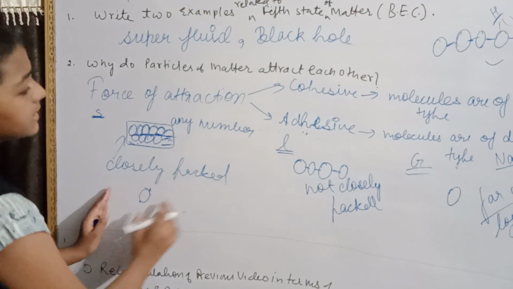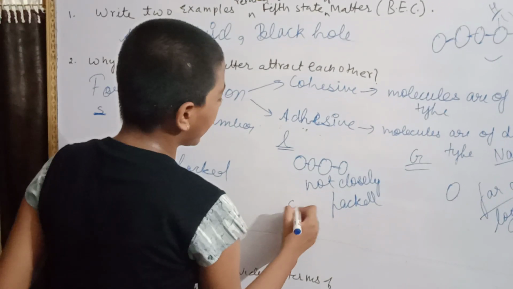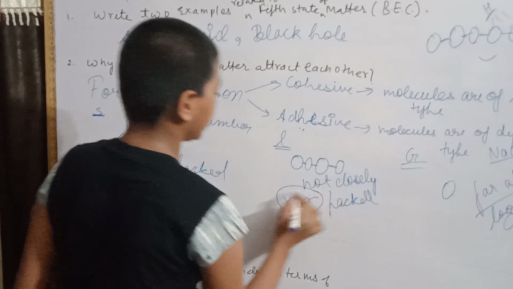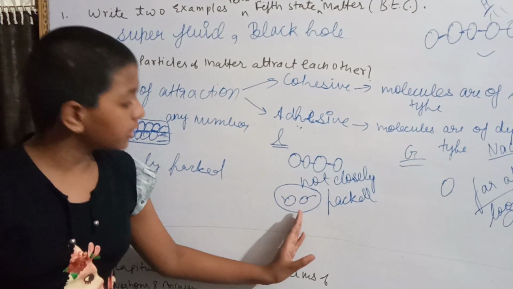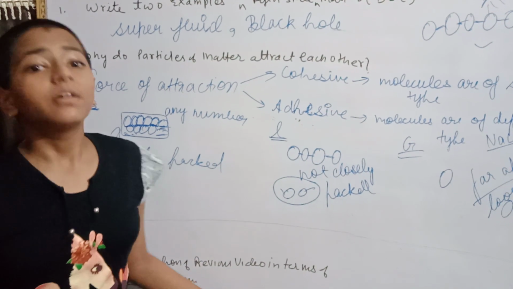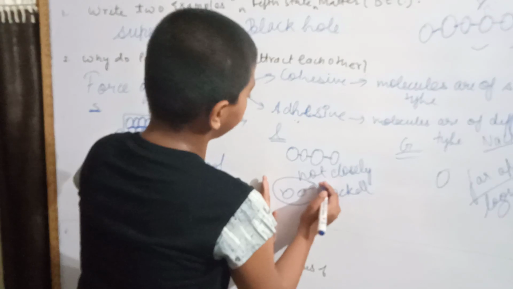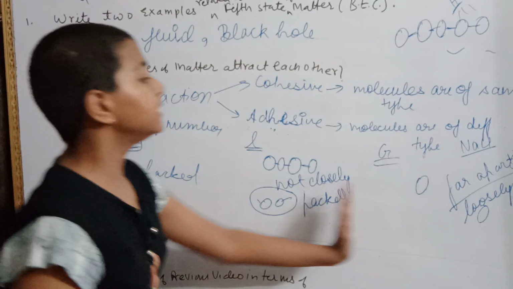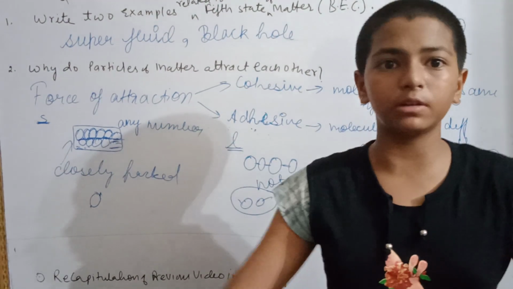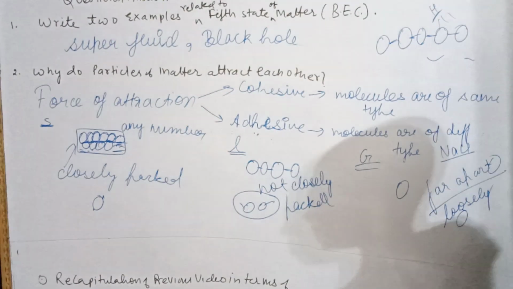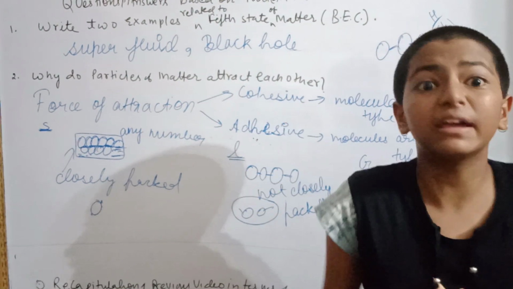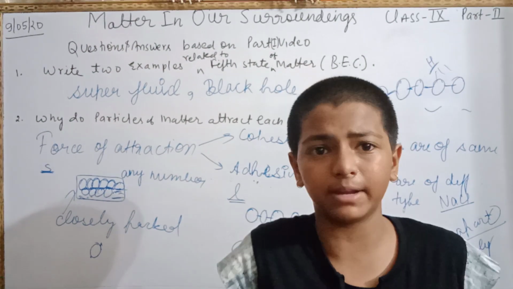In the liquid state, they have continuous motion, but they have a boundary, which means the molecules inside a liquid cannot go outside a particular boundary. And in gases, as I told you, they are far apart from each other and very loosely packed, so they don't have a definite movement. They'll move anywhere in random motion, in random directions.